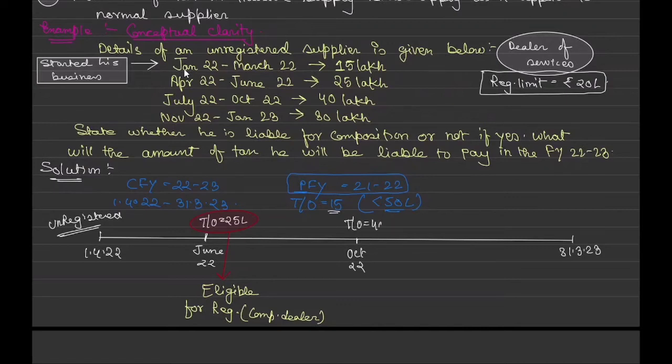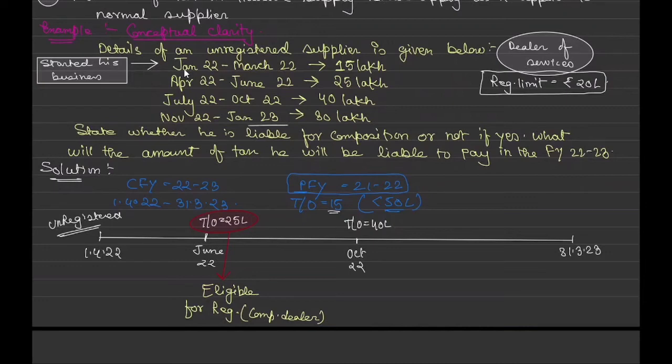So this 40 and 25 becomes 65, because till June the turnover is 25 lakh. Let's take the example like this: till October 22, his total turnover is 40 lakh. He has not yet crossed the limit because the limit is 50 lakh, correct?